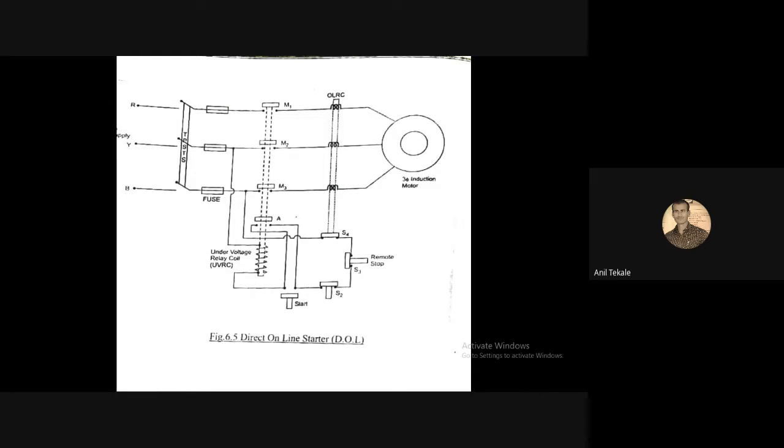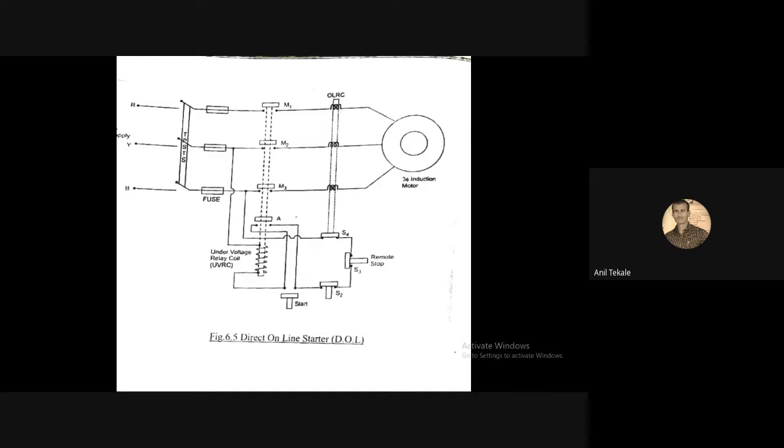Then the next question is, what is a DOL starter? DOL starter means direct online starter. So you can explain the working whatever I have explained here. Then, explain star delta starter and auto transformer. For the star delta starter, I told you, the stator winding is connected in star, whereas the rotor winding is connected in delta. So voltage will get reduced to 1 by root 3. That means if voltage is reducing, load current will reduce. Due to that, your motor will limit the current.